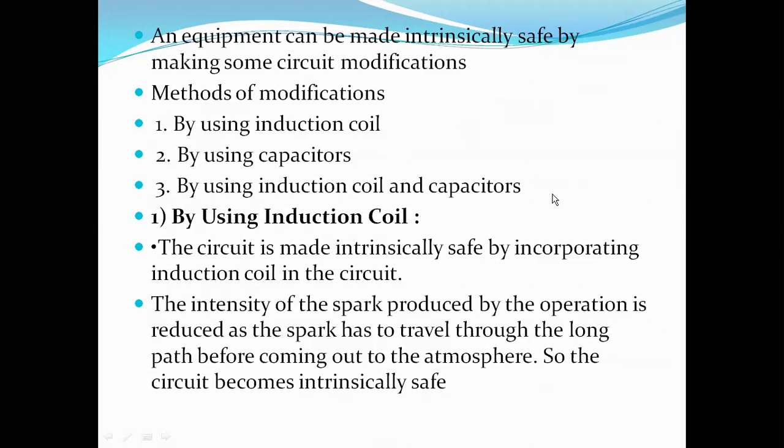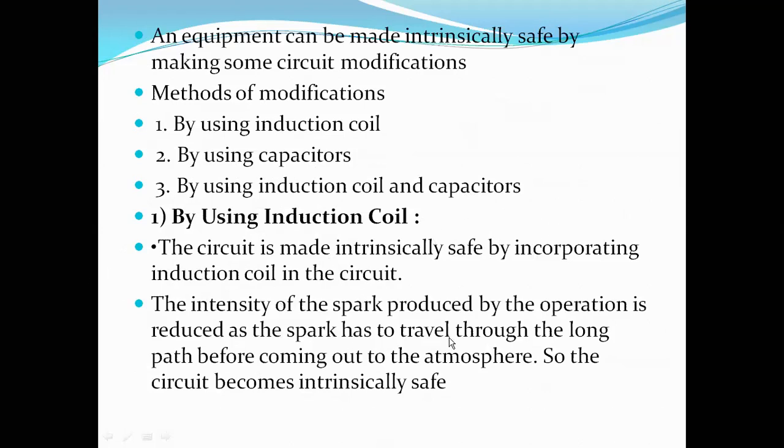So, one is by adding an induction coil, second is by using capacitors, third is by using an induction coil along with the capacitors. Let us discuss one by one. First, by using an induction coil, the circuit is made intrinsically safe by incorporating an induction coil in the circuit. An induction coil is nothing but this kind of coil. Anyway, we'll see in the next slide.